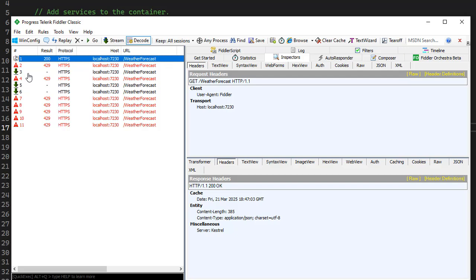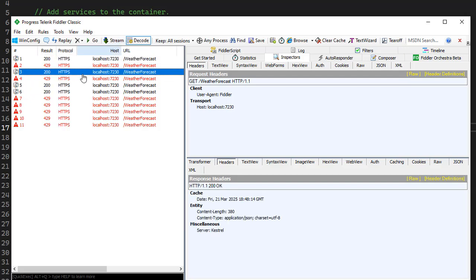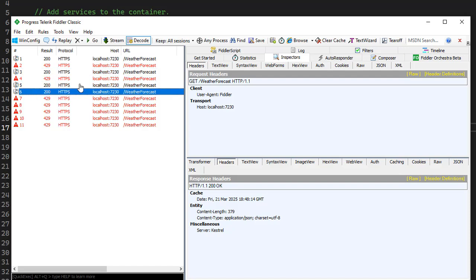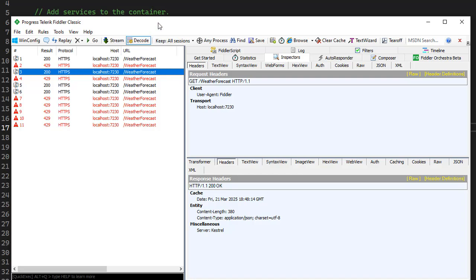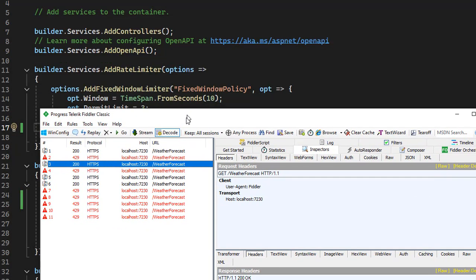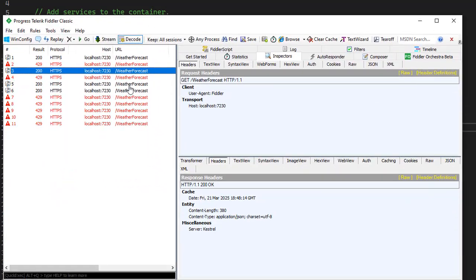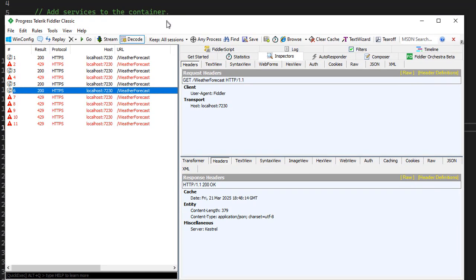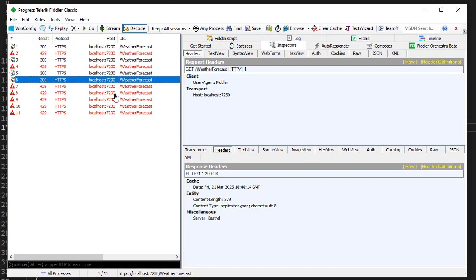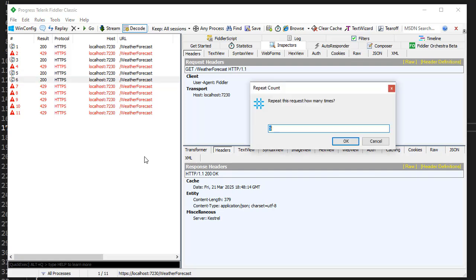Okay, 10. So you can see 3 requests in queue, because it's not in queue but it's in processing. You can see these 3 requests are completed because we allow only 3 requests per 10 seconds. So once the 10 seconds are completed, this window resets the token limit again to 3. Okay, so let me send again.